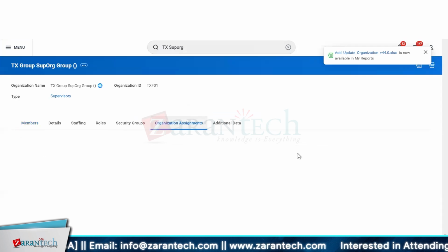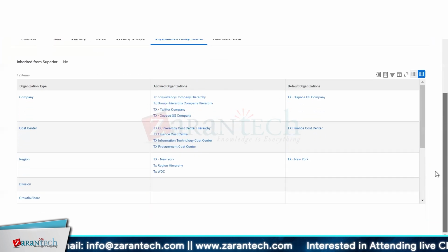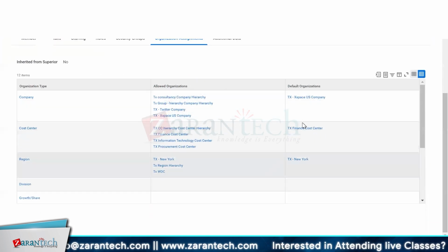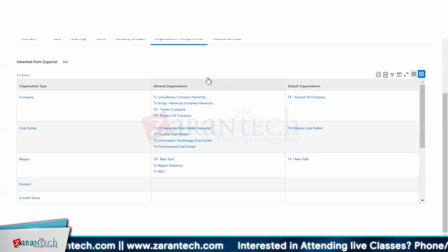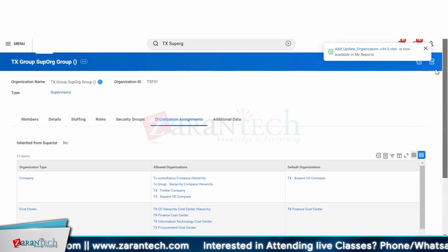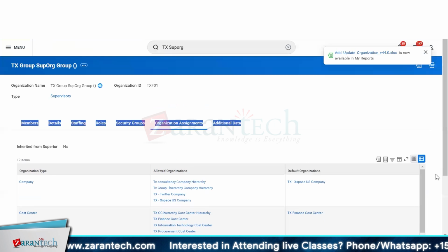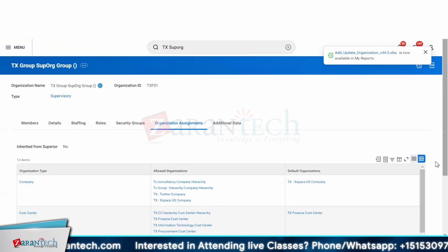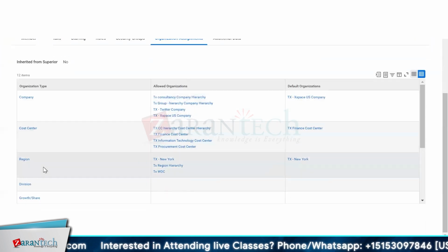And here, if I go to the organization now, here is my company, all the structures on one page from the organization perspective. My main organization is the supervisory organization. Under that, other organizations are coming up now: company, cost center, and regions.